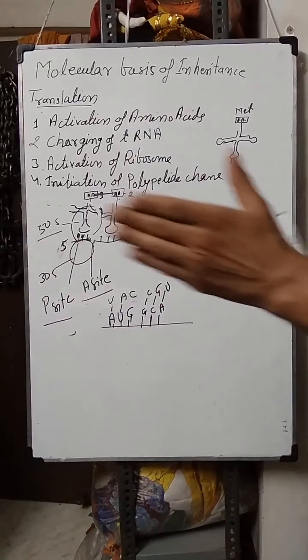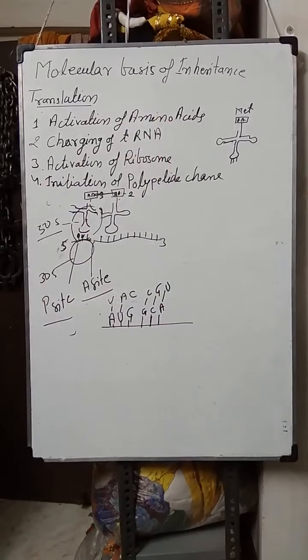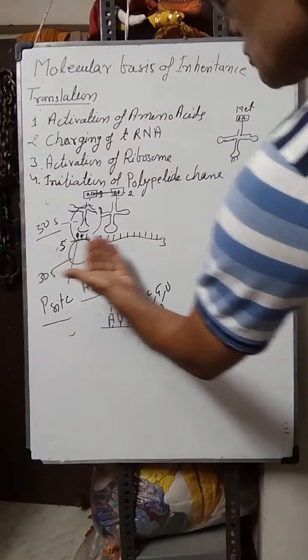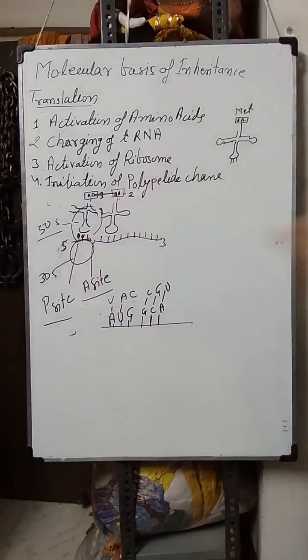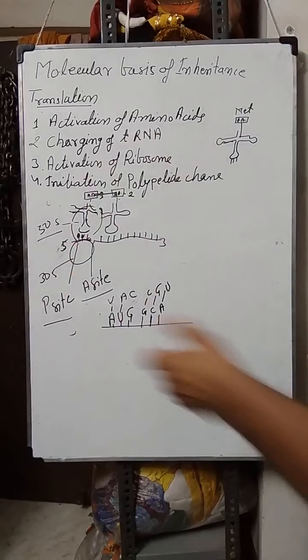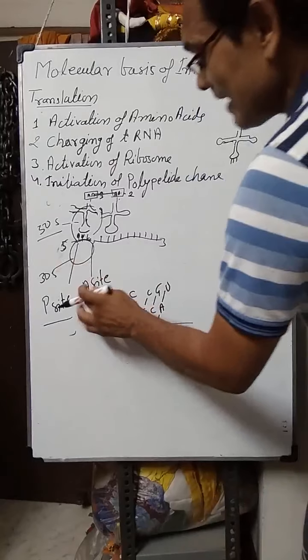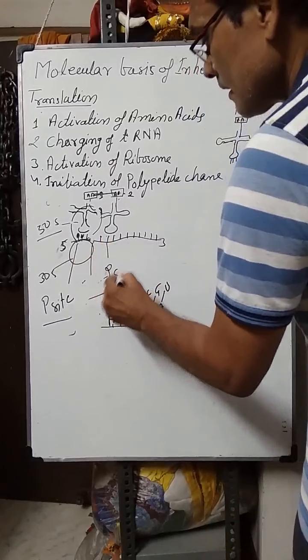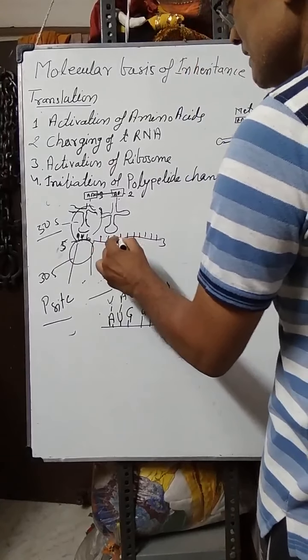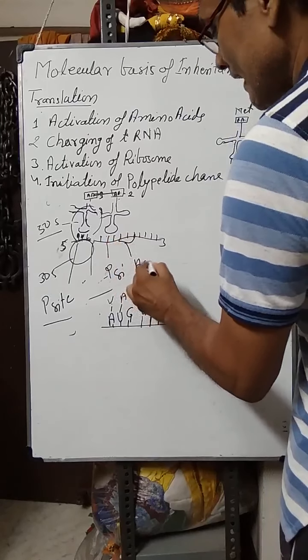RNA. In this way, step by step, new amino acids will be transferred by the transfer RNA towards the site of protein synthesis, and slightly this ribosome will be moved towards the 3' end. Ribosome slides towards the 3' end. So now this next site will be, this site will be again P site, and this one is again a 3 nucleotide codon site, that is A site.